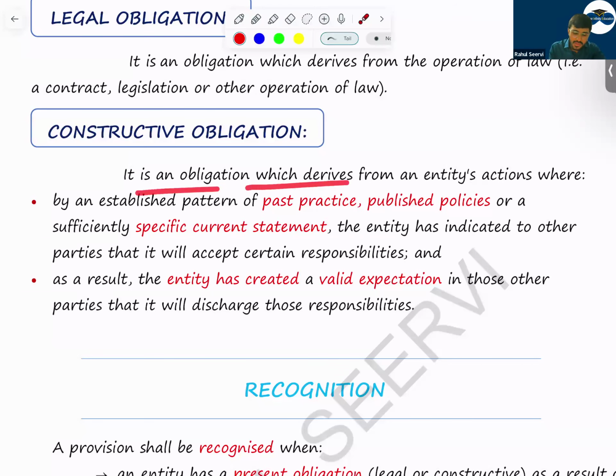So it is an obligation which derives from an entity's action where by an established pattern of past practice, published policy, or sufficiently specific current statement, any statement they have given. In that case, we say constructive obligation will be that. And it should create what? It should create a valid expectation. It should create a valid expectation to whom? To the parties who are affected.